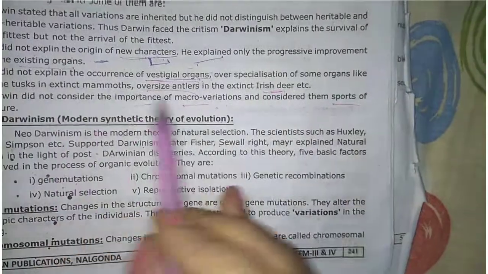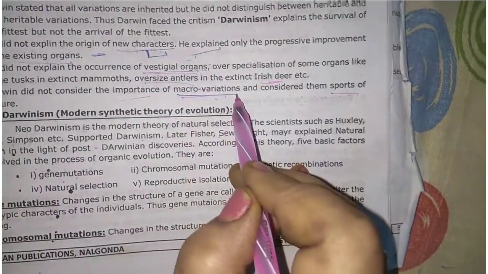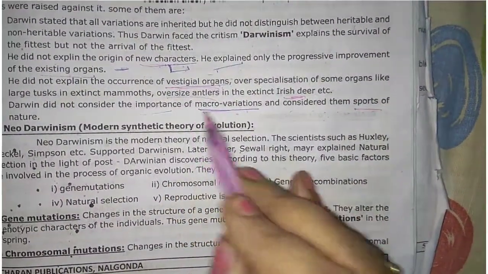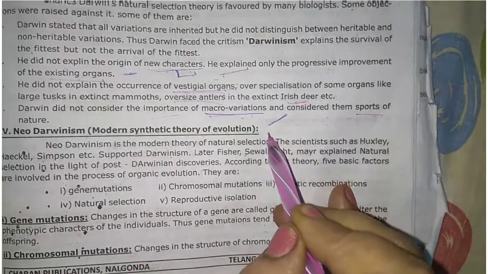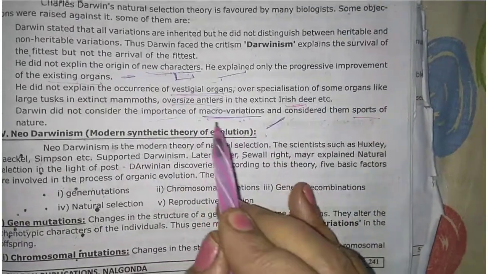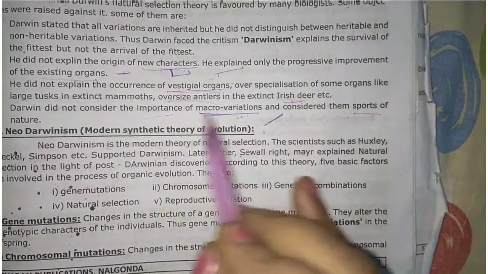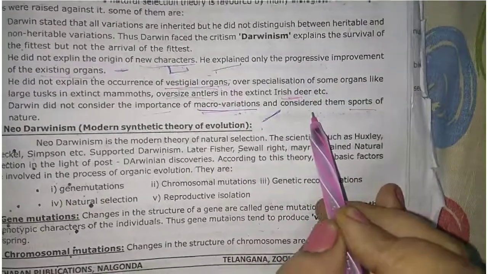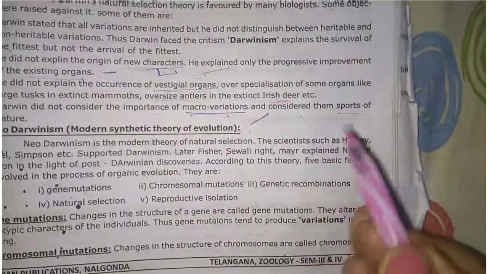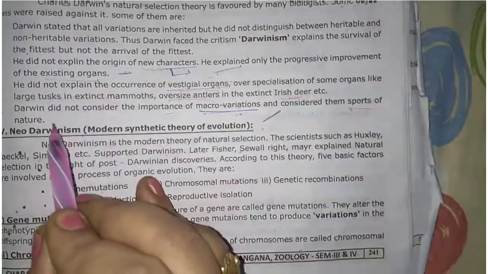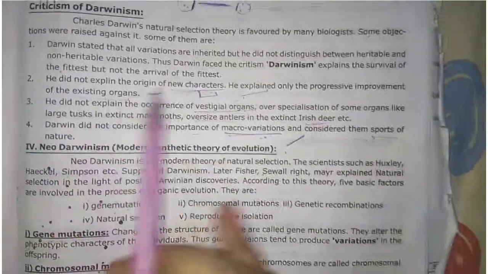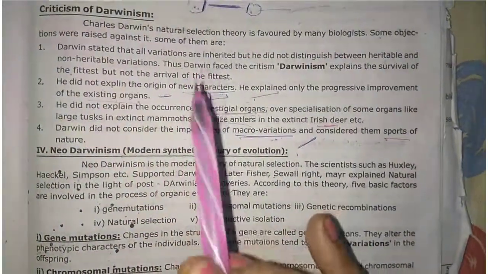For macro variation, again we can take the same example, the long neck in the giraffe. This is a variation, but he didn't consider it a macro variation. He said it is just a minor variation in nature. Okay, like this, there are some criticism points of Darwinism.